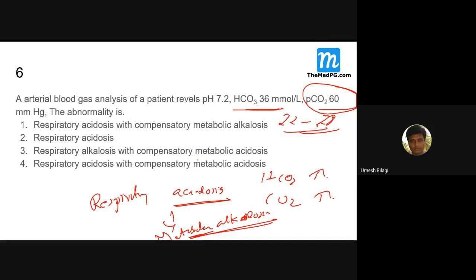Now let us go to the choices. Respiratory acidosis with compensatory metabolic alkalosis looks fine to me. But before ticking, check the other options also. Respiratory acidosis alone may not be the complete answer. This is a better answer, because there is a compensation as carbon dioxide has increased.